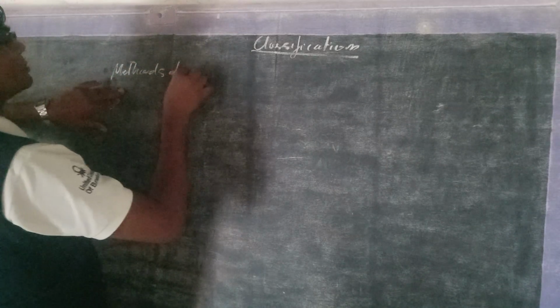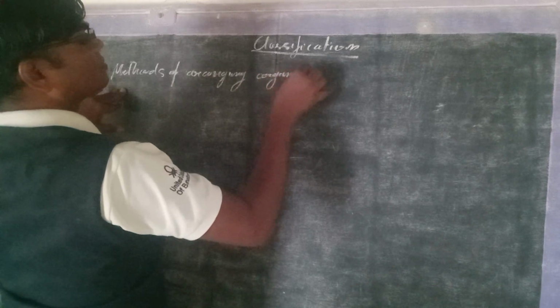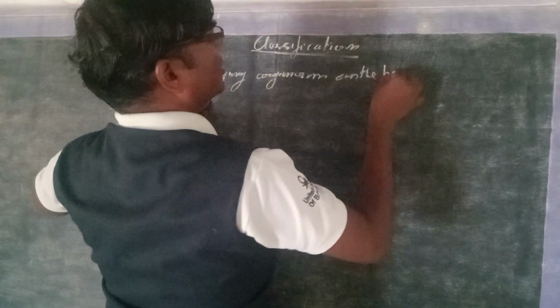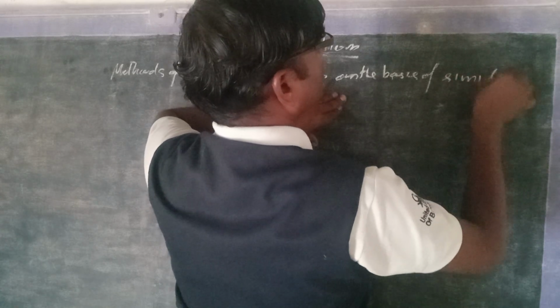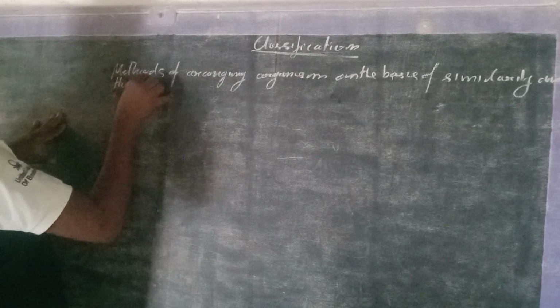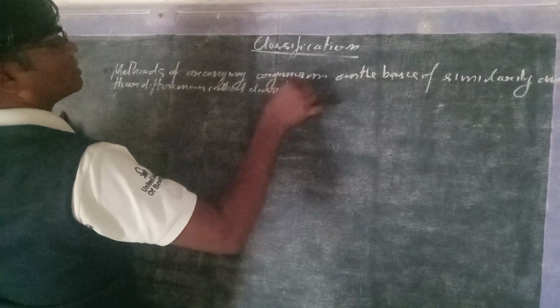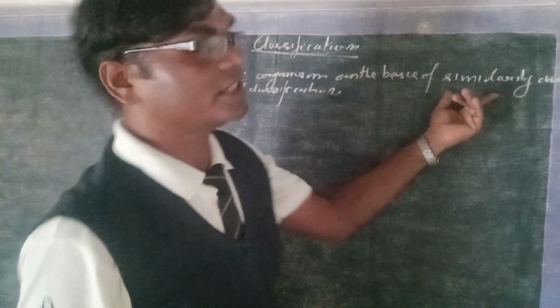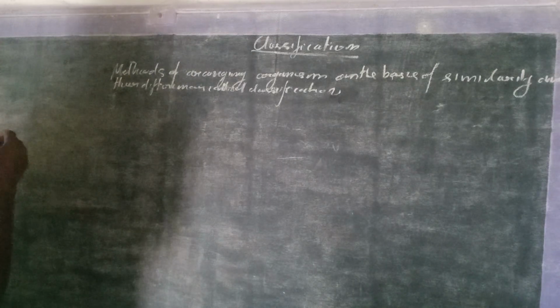Okay, so here we will write: the method of arranging organisms on the basis of similarity and their differences is called classification. We classify the animals on the basis of these similarities and their differences, called classification.